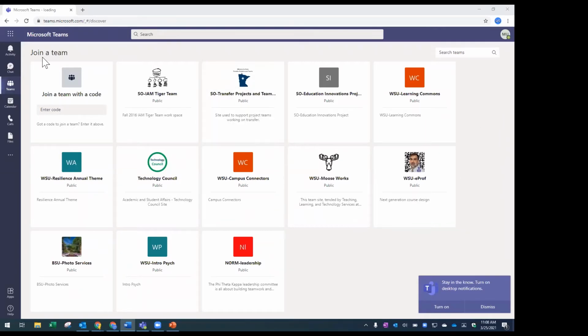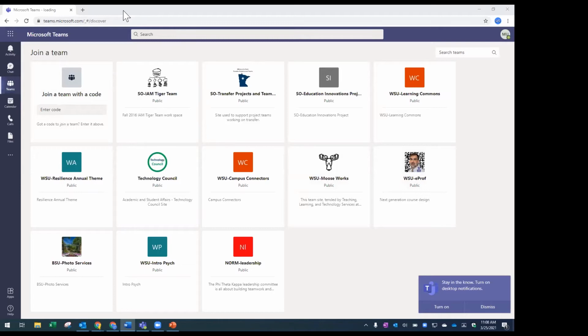All right, so for this demonstration, I'm actually going to not join a team to start. The first thing I really want to show is chat, because I think the benefit you can get out of Teams is more than just the namesake Teams part of Teams. There's this other function called chat. But before I do that, I want to start by moving to the desktop application, because I think it's just a better overall experience.